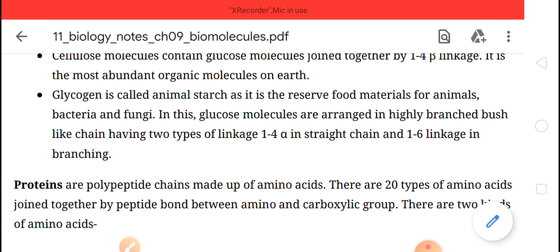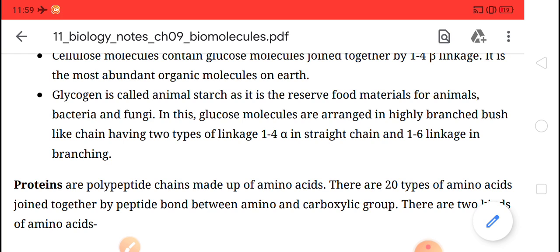Like many times we have heard, proteins are body building substances. Those people who go to the gym take proteins regularly, protein shakes and many other compounds. So for growth and also maintenance of the body, proteins are very helpful.